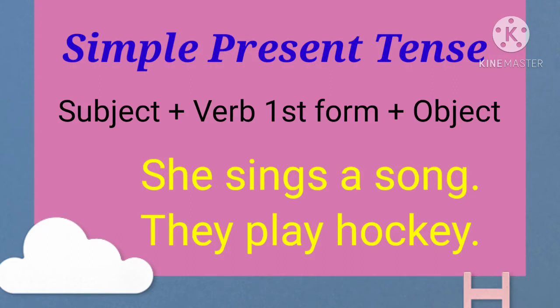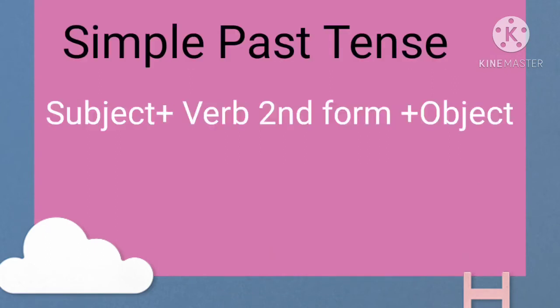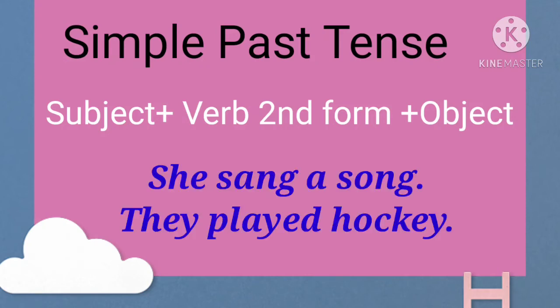Now let us discuss simple past tense. Okay. Now we will see the rules of simple past tense, how we will form simple past tense. See, in simple past tense what we have to do? The rule: subject plus verb second form. The second form of the verb we will use in simple past tense. We can see an example also.